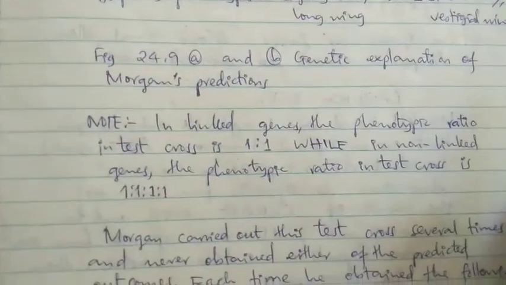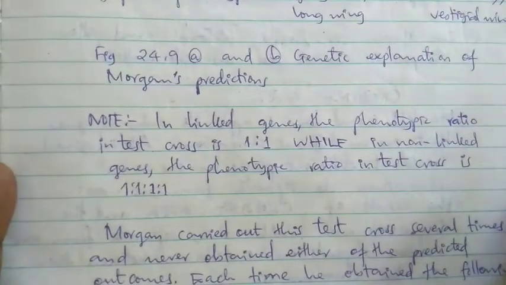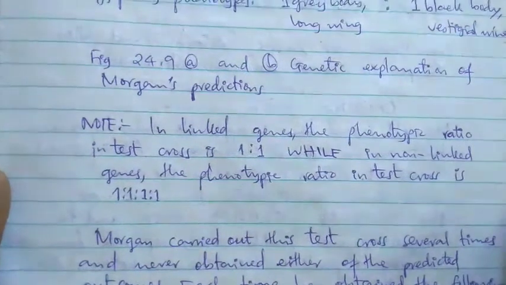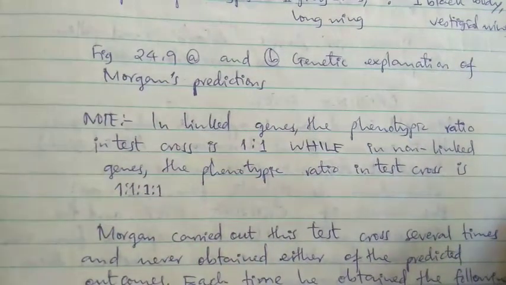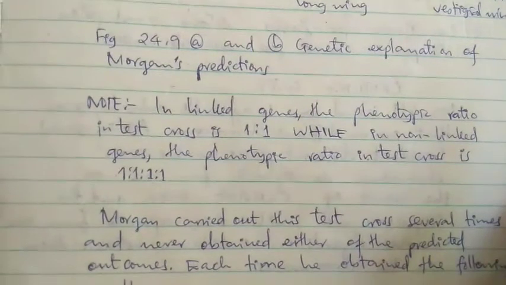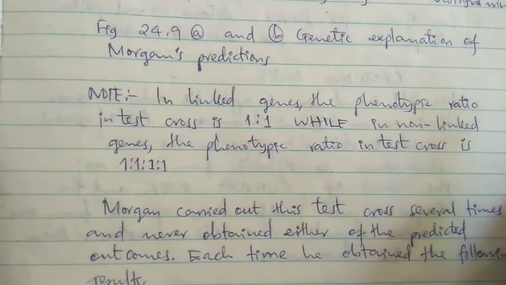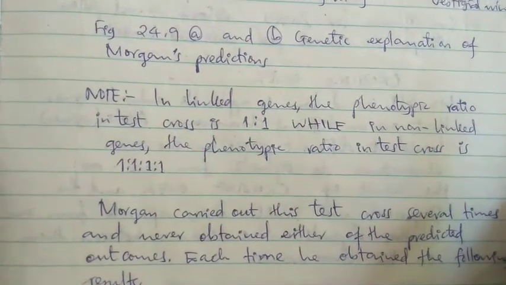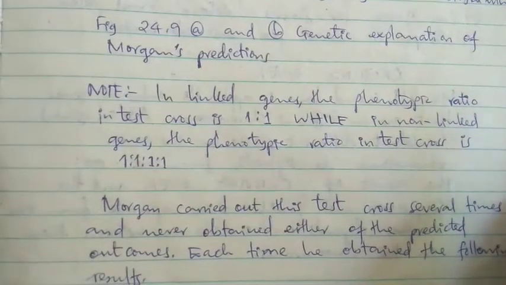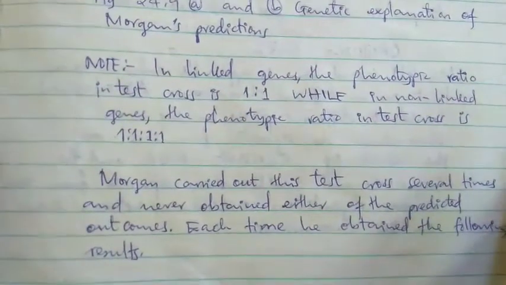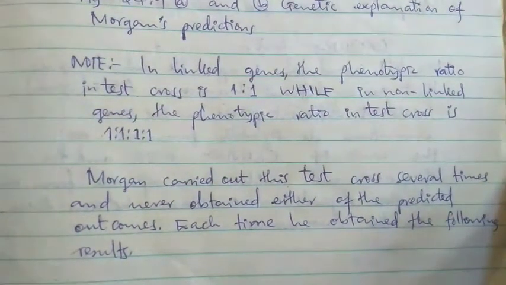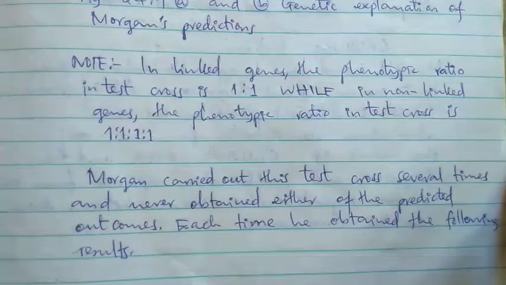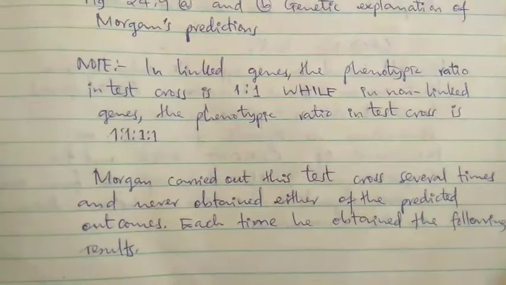Unaona? Kwa hiyo ndo Bwana Morgan akasema hii inaitwa linkage. Bwana Morgan ndo event ambayo ilimfanya ajue linkage ilivyo. Note, in linked genes the phenotypic ratio in test cross is 1:1, while in non-linked genes the phenotypic ratio in test cross is 1:1:1:1. Morgan carried out this test cross several times and never obtained either of the predicted outcomes. Each time he obtained the following result.